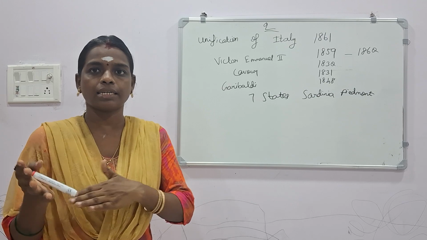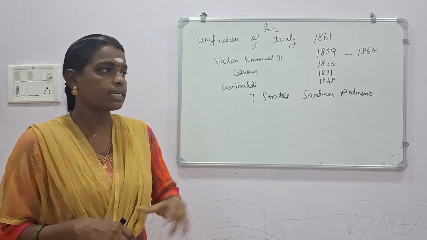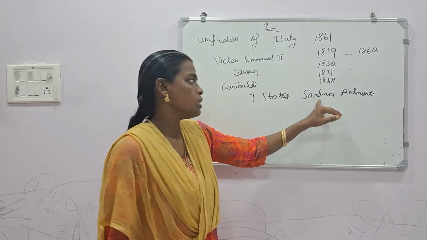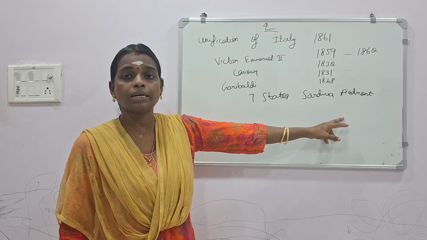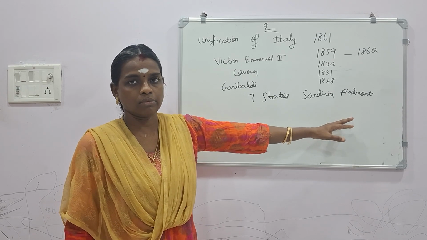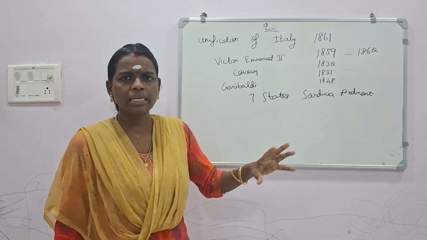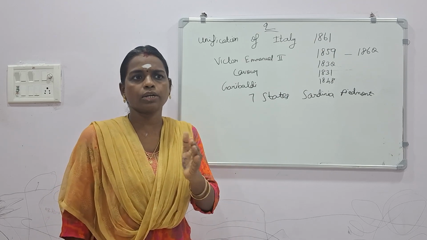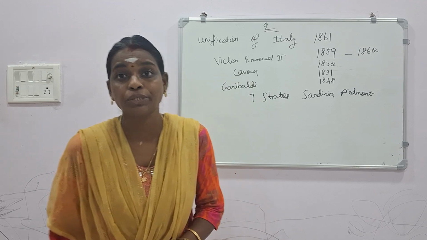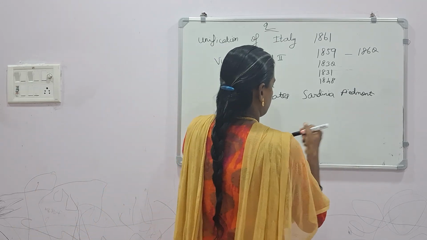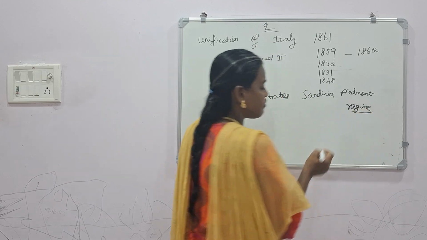The remaining 6 were under the control of other European governments. Like Sardinia-Piedmont was one of the states which was under the control of the Italian princely house, and the remaining states were under the control of different kinds of rule.